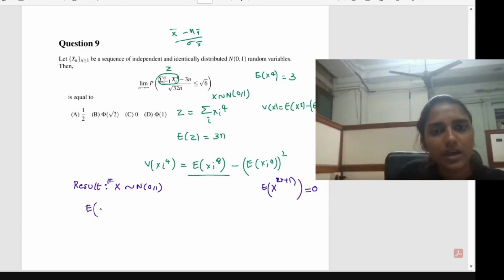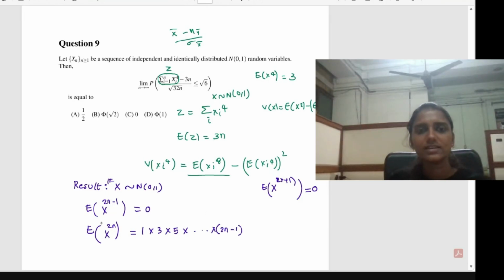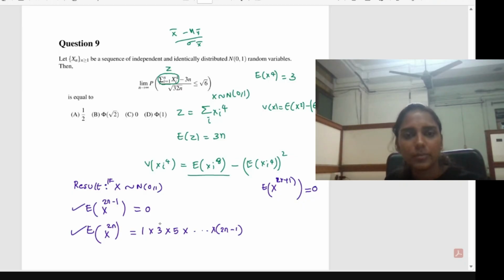So expectation of x to the power 2n minus 1, or you can write it as 2n plus 1, in general represents an odd moment, and this will be equal to 0. And for the even moments, x to the power 2n, we can write in general that it will be equal to 1 into 3 into 5 into up to 2n minus 1. This is the relation. You should be aware of this result to find these expectations.